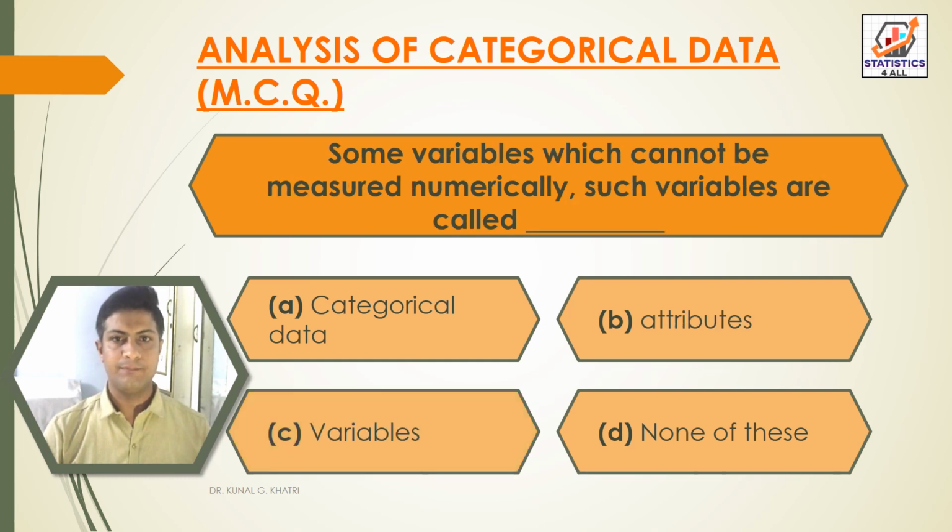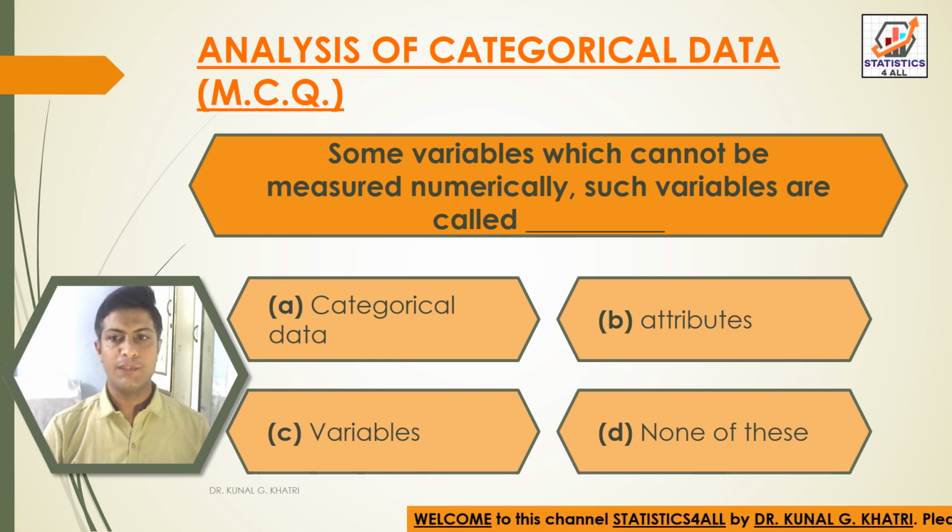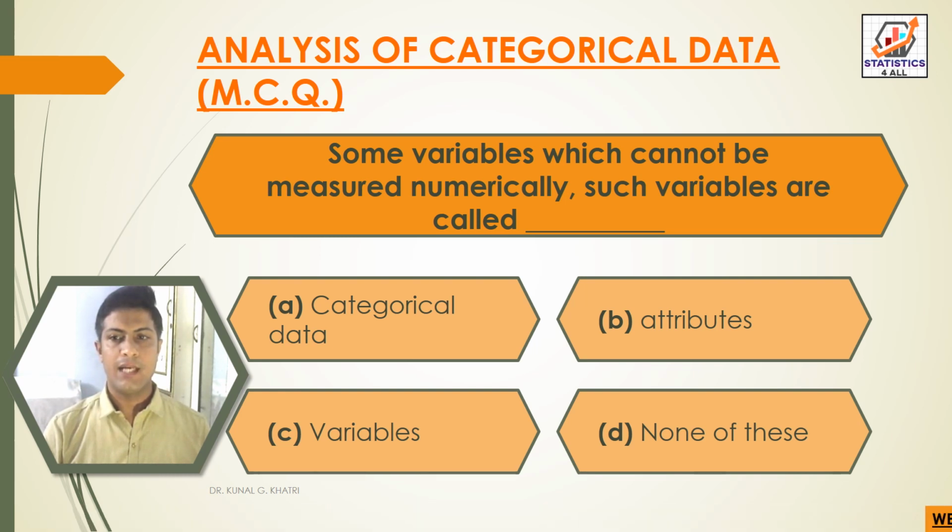Next question. Some variables which cannot be measured numerically, such variables are called: option A, categorical data, option B, attributes, option C, variables, and option D, none of these. So here we have answer option B, that is attributes. Some variables which cannot be measured numerically, such variables are called attributes.